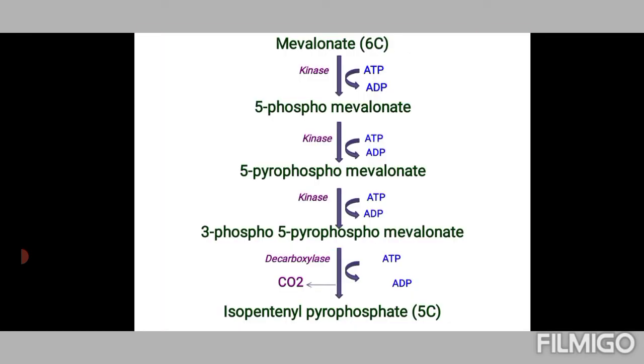Now, you can see here that this compound is a 5-phosphomalonate, then comes 5-pyrophosphomalonate, which means 2 phosphates in a back-to-back arrangement, then one more phosphate on the third carbon and this pyrophosphate on the fifth carbon. That means 5-pyrophosphomalonate.